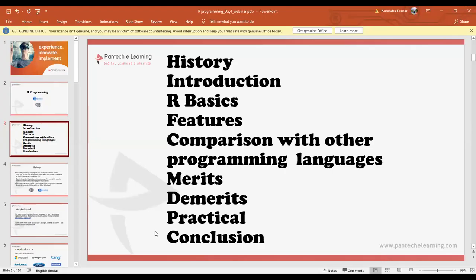Today we are going to discuss the history, introduction, basic concepts of R, features, comparison with other programming languages, what the merits and demerits are, and some practical sessions we are going to take today.